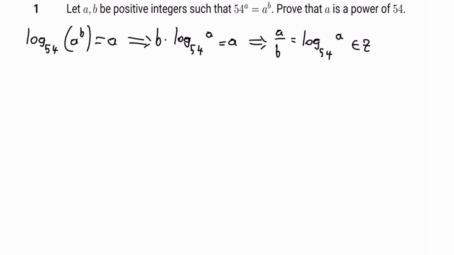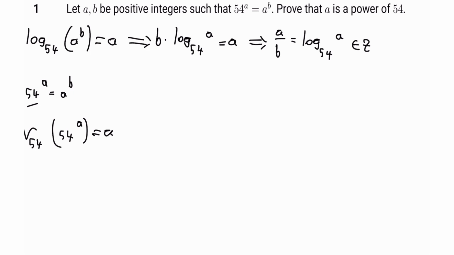Now let's continue by analyzing the p-adic valuations with this expression, 54 to the power of a equals a to the power of b. We will look at v54. So how many times do you think 54 divides 54 to the power of a? Well, obviously it is a times. So v54 of 54 to the a equals a.